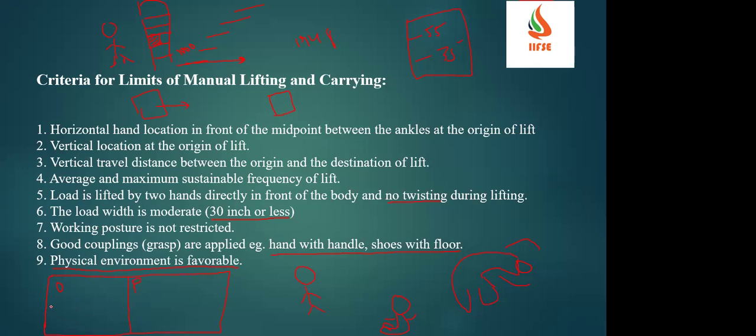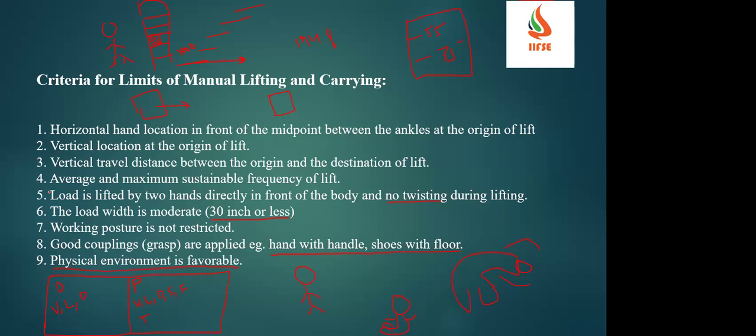Here you will have proper ventilation, light that is more than enough. If you have an AC, if you have proper light, it is favorable. There is no dust and all. Here I can say, okay, dust should not be there, that is fine. In production, what all will be there? Here we have ventilation, light, dust, no slippery surfaces or no fumes, then temperature. All these factors will be coming in the production facility.